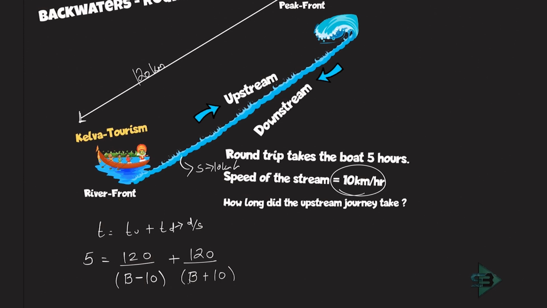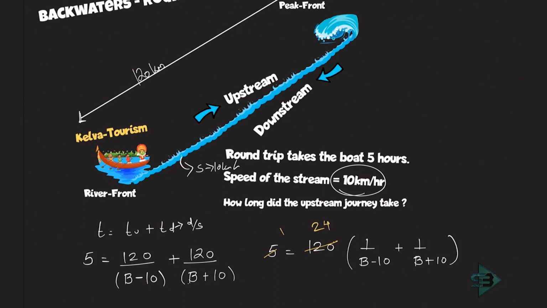So how will I solve this? Keep the 5 here. Take 120 out. What are you left with? Then you are left with 1 upon B minus 10 plus 1 upon B plus 10. It will be easier to solve this. Now just cut this. How will you cut this? 5 ones are 5, 5 twos are 10, 5 fours are 20.